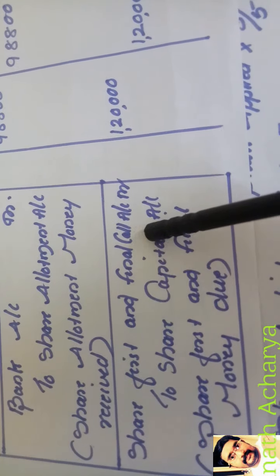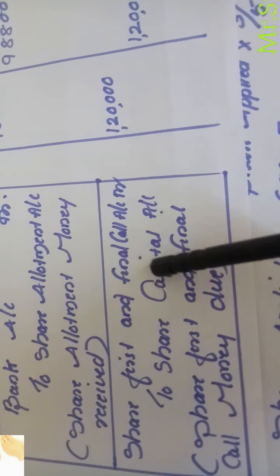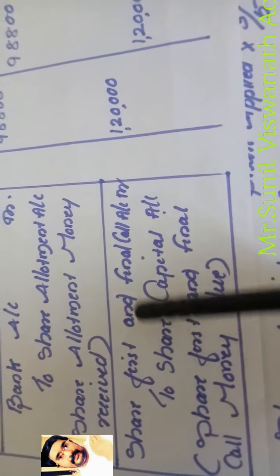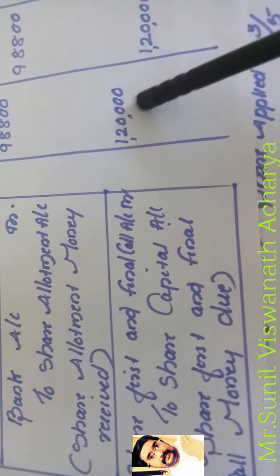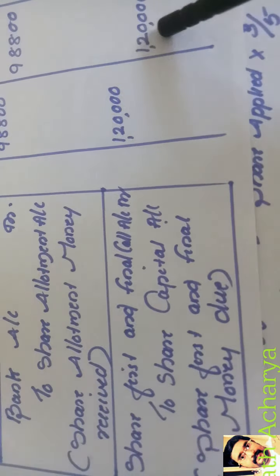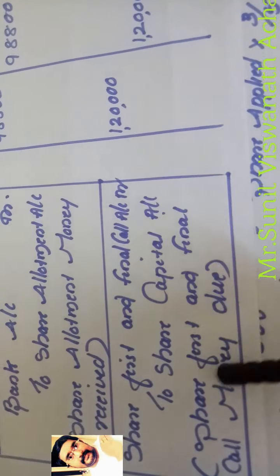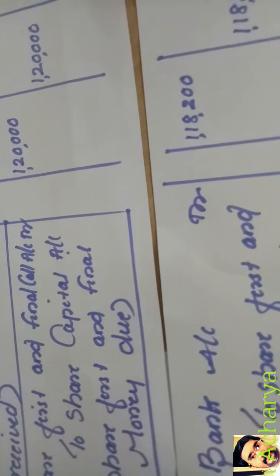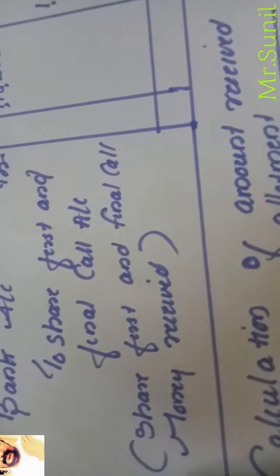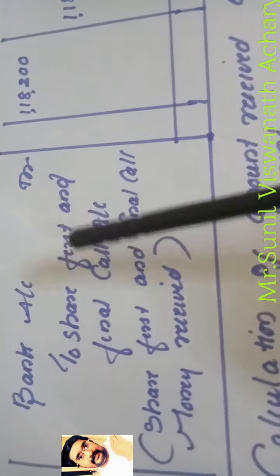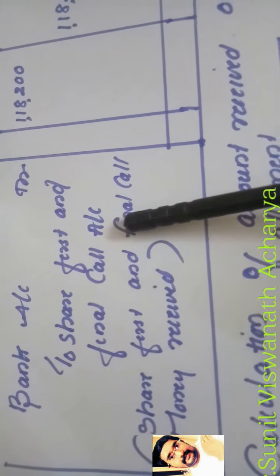Now the next entry is share first and final call account debit to share capital. In the question, the company has 40,000 shares. Final call money is 3 rupees. So 40,000 into 3. Final call money due is how much? 1,20,000. So the narration is share first and final call money due. So after the due entry, which entry will come? Received entry. So the received entry, see, bank account debit to share first and final call.